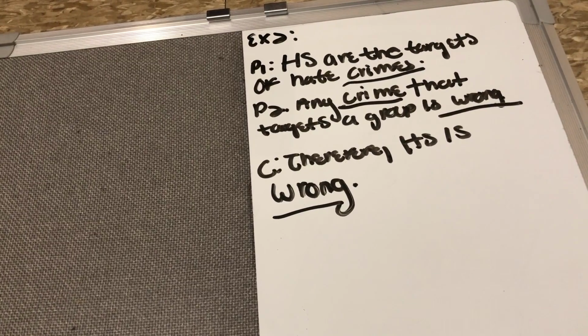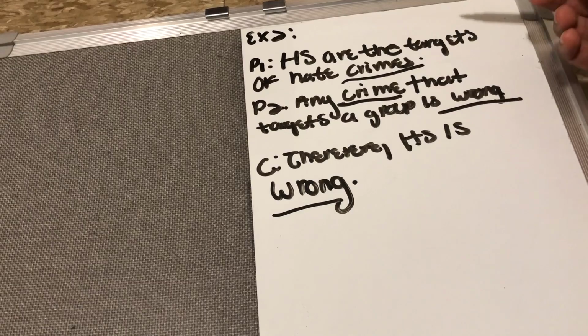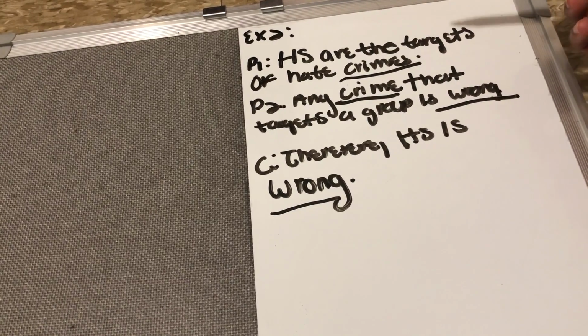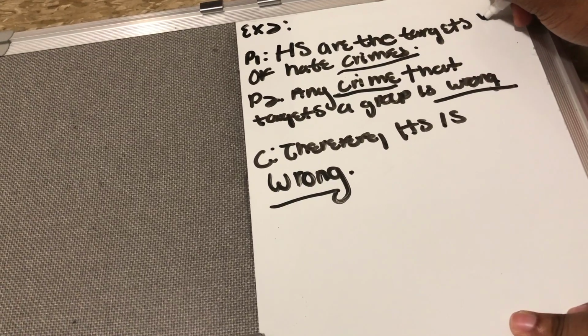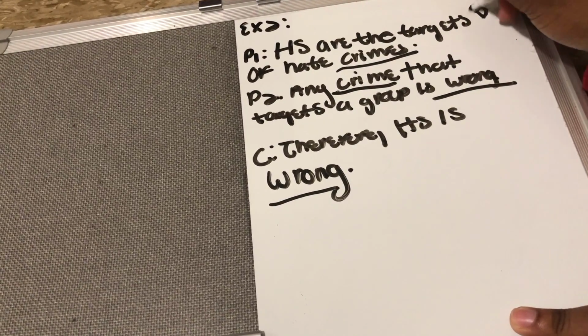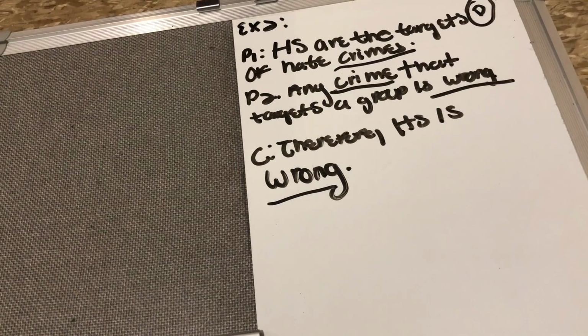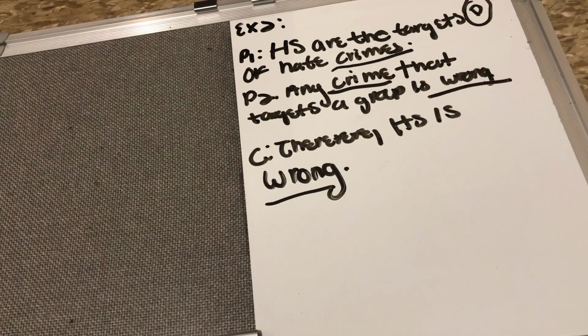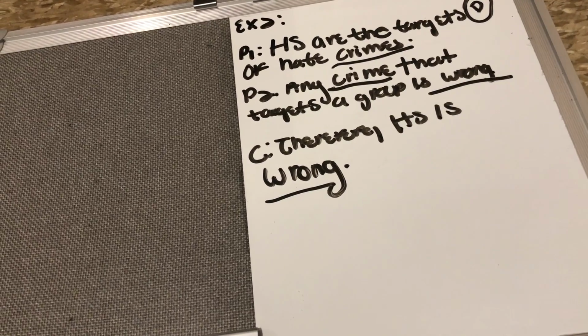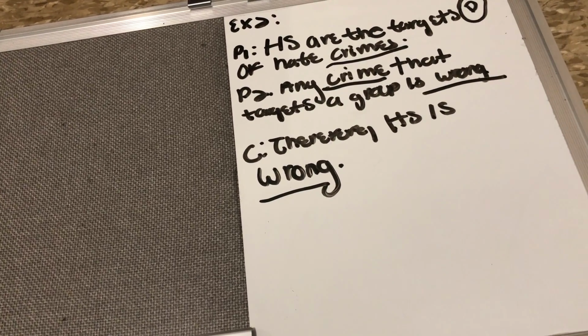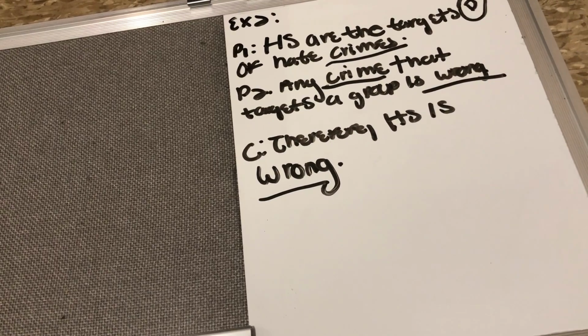Our argument will be unsound because the first premise says that homosexuals are targets of hate crimes, which can be true depending. There's no fact upon that, but it depends on certain groups. So it is not factual. And premise 2 shows that any crime that targets a group is wrong.